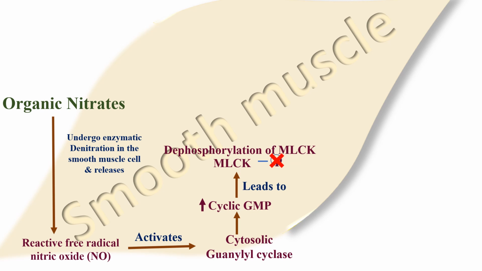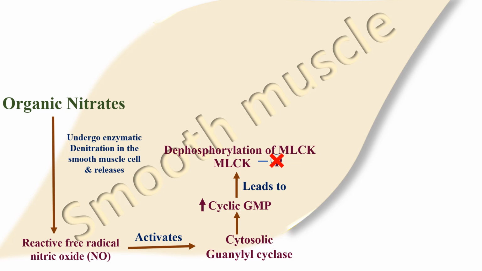Then myosin interacts with actin. Actin and myosin are the contractile proteins that help in the contraction of smooth muscles. Increase in the interaction of actin and myosin results in contraction of smooth muscles.